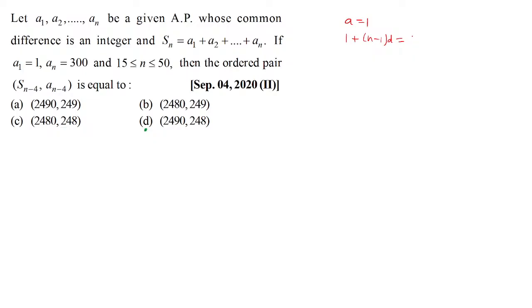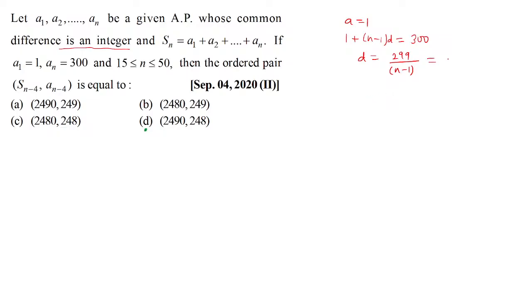It's supposed to be 300. And mind it, d is given to us as an integer. So I can say d is what? 299 divided by n minus 1. And obviously, n is also supposed to be some natural number between 15 and 50.